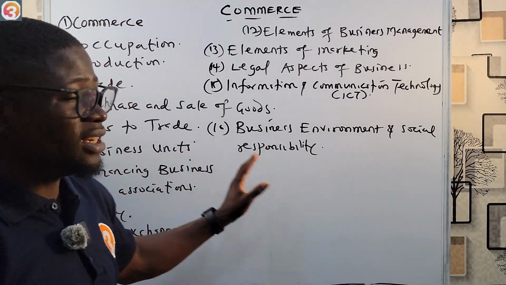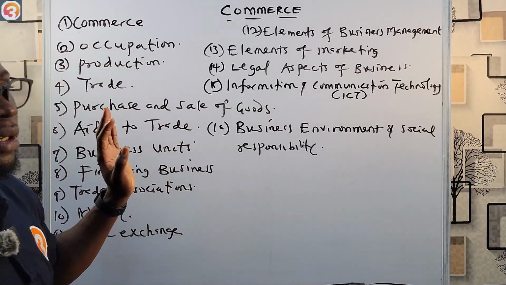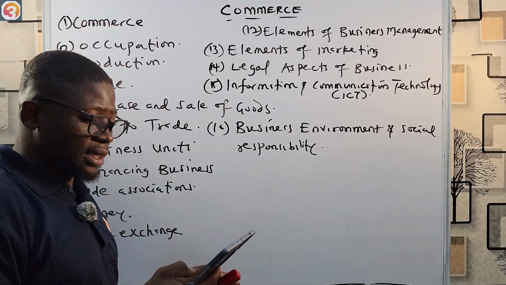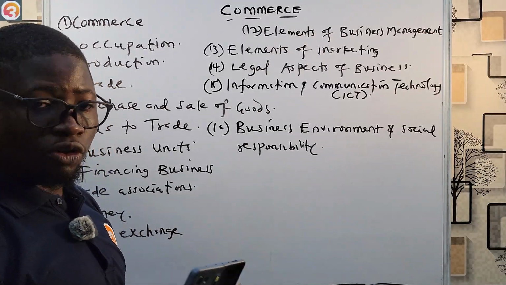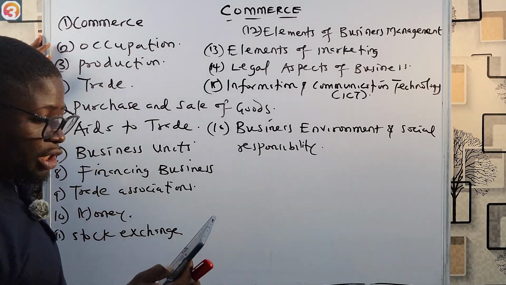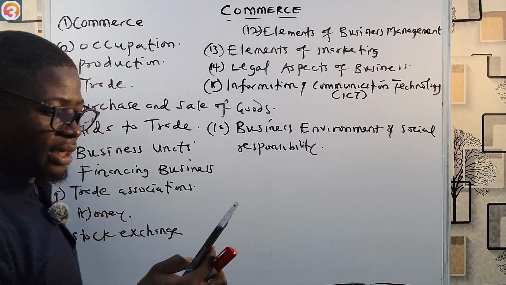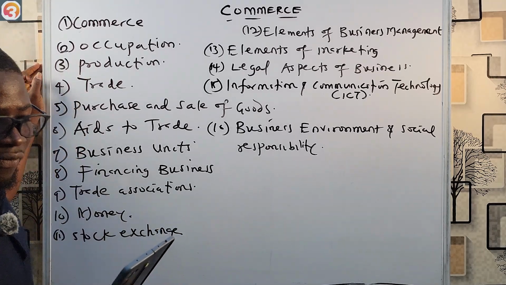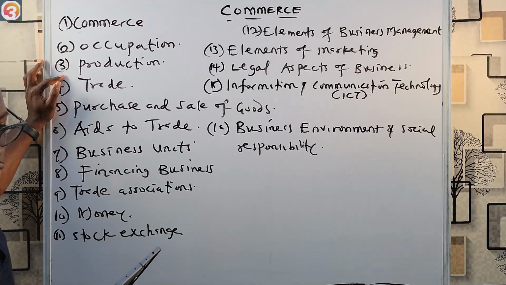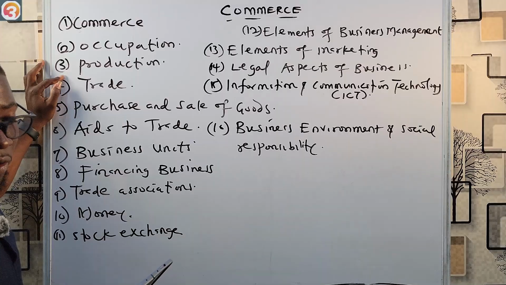Very easy, very simple. All right, just 16 topics. First is commerce. And of course, like I said, under commerce, I'm going to be looking at definition, meaning and scope, characteristics and functions of commerce. Then go to occupation. Under occupation, looking at meaning and importance, the types of occupation we have, factors that determine the choice of occupation. Then number 3, production. We'll look at factors, characteristics, and rewards.